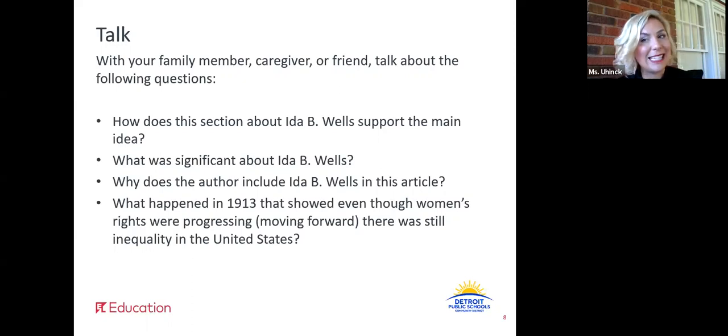Right, good. It's interesting because the author tells us that here's Ida B. Wells fighting for women's rights, fighting for African Americans' rights. Here's all these other women who are fighting for equality, fighting for the right to vote, but yet some women did not want Ida B. Wells to march in a suffragist march because she was African American. Is this a clue to inequality still happening in the United States at the time? All right, good discussion, so let's do some writing.